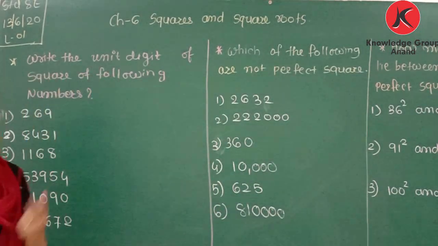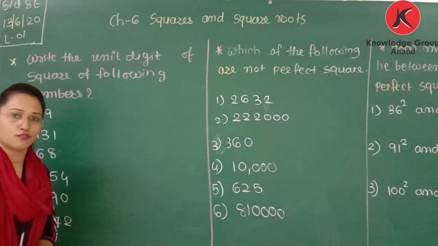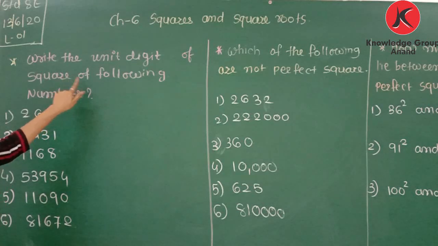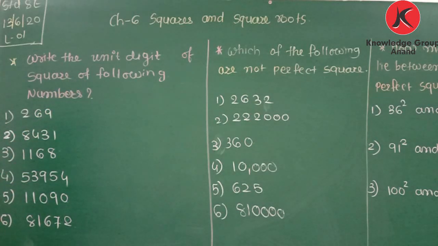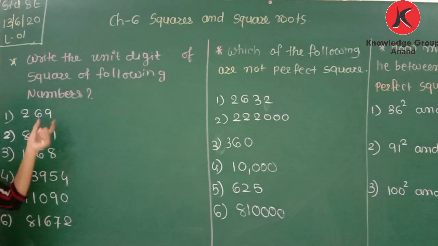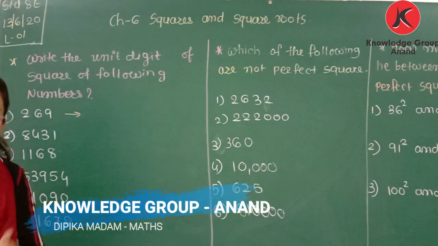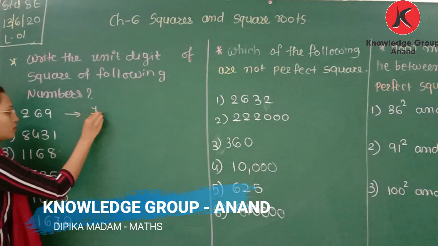So here, what kind of question can be asked in an MCQ or in the exam? Write the unit digit of the square of the following number. This kind of question can be asked. What will be the unit digit of the square of 269? So what will that be? 9 squared is 81, and the unit digit of 81 is 1. So the unit digit will be 1.